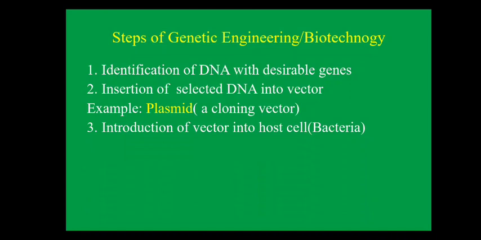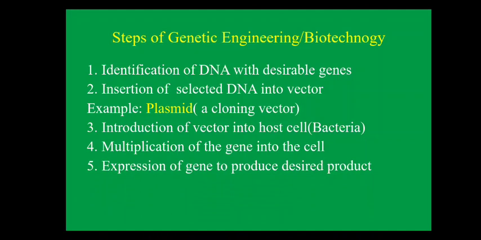The third step is introduction of the vector into the host cell, and generally the host cell we are using is the bacteria, because bacteria can easily multiply. Next is multiplication of the gene in the cell. We know bacteria can easily multiply, and as the bacteria multiply, our desirable gene also multiplies.